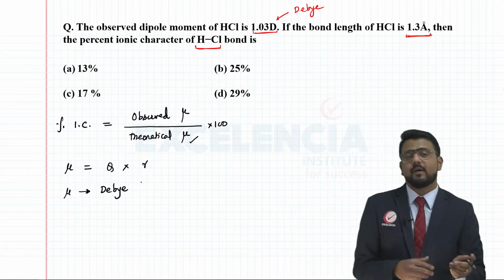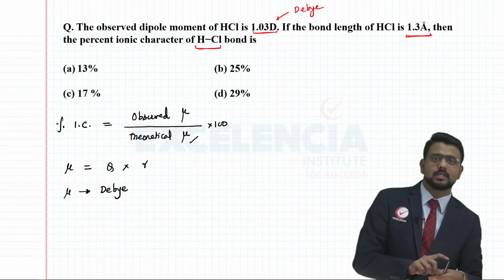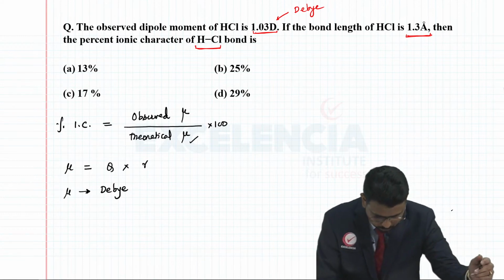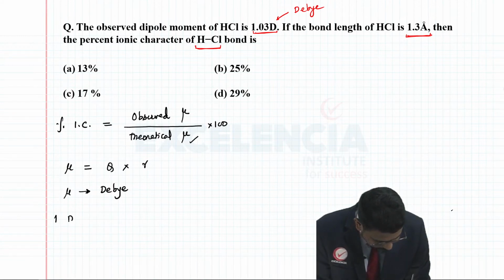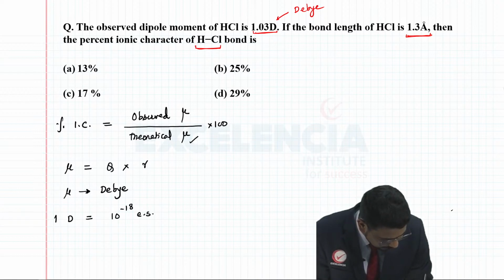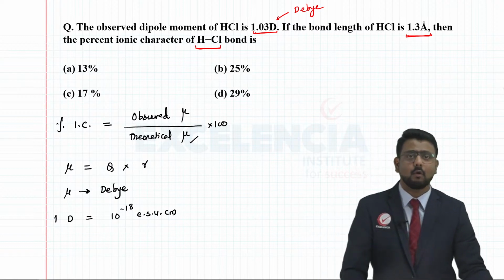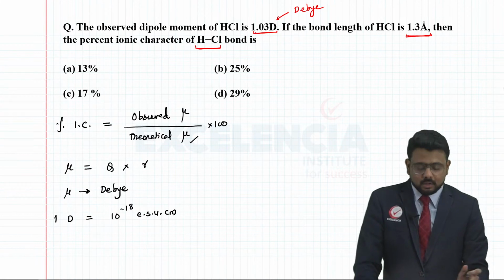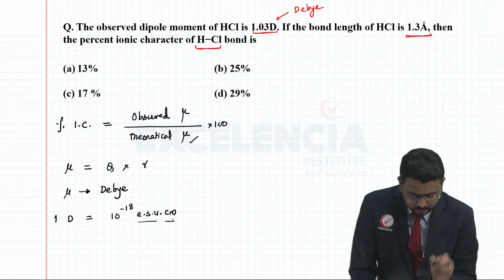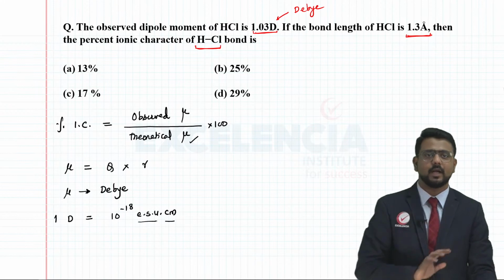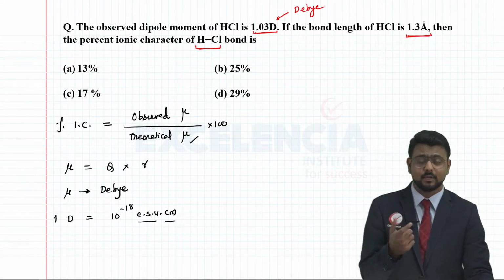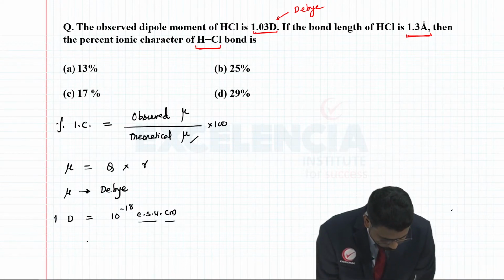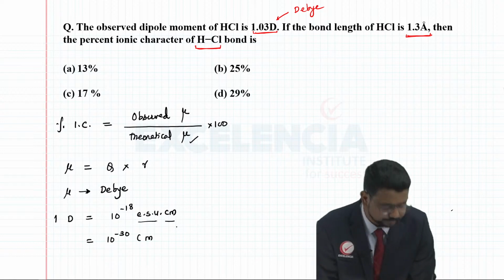To correlate this with other units: 1 debye is equal to 10 to the power minus 18 ESU centimeter, where ESU is electrostatic unit. And in SI units, coulombs and meters, the relation is 10 to the power minus 30 coulomb meters.